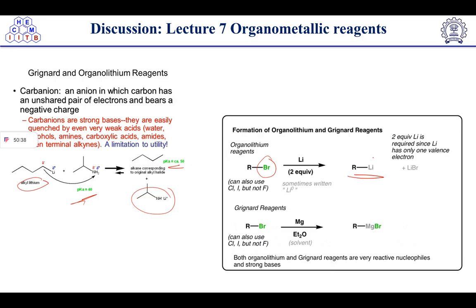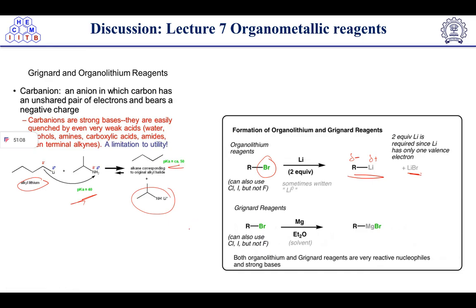Now it will act as a nucleophile because lithium is electropositive and a negative charge will be there on carbon. So it will act as a nucleophile, right? That's why two equivalents of lithium are required, because lithium has only one valency. The second lithium will form a bond with the bromide to form lithium bromide. So that's why two equivalents of lithium are required.